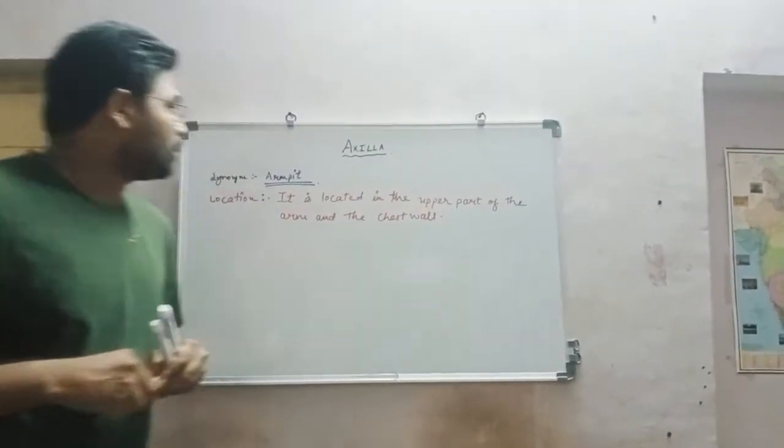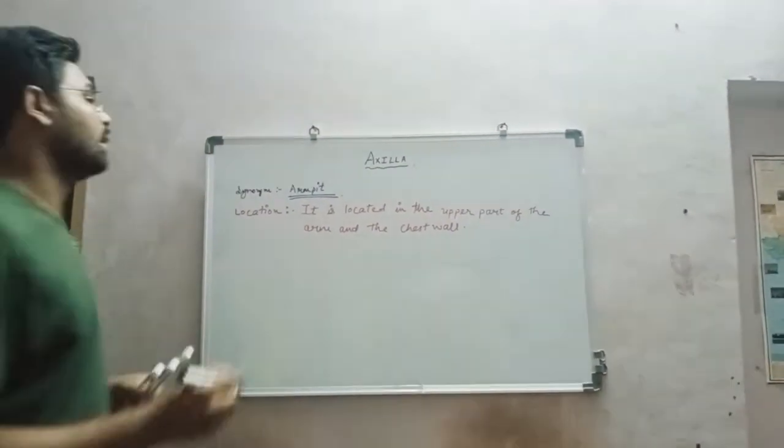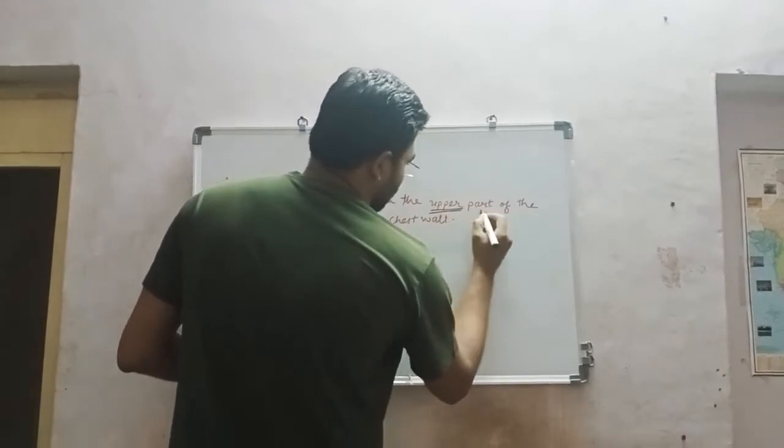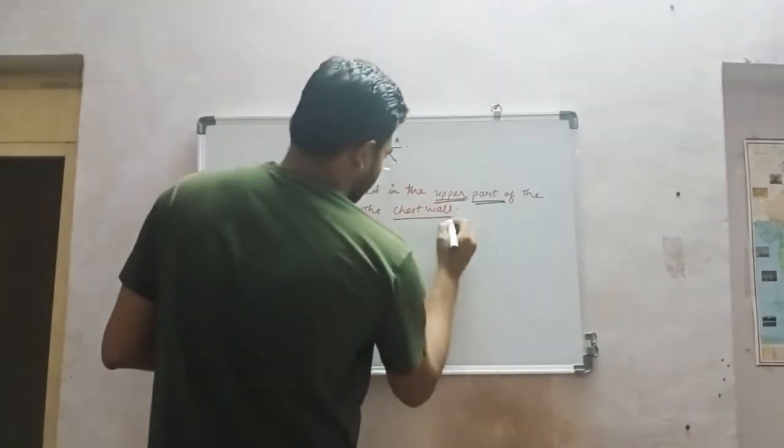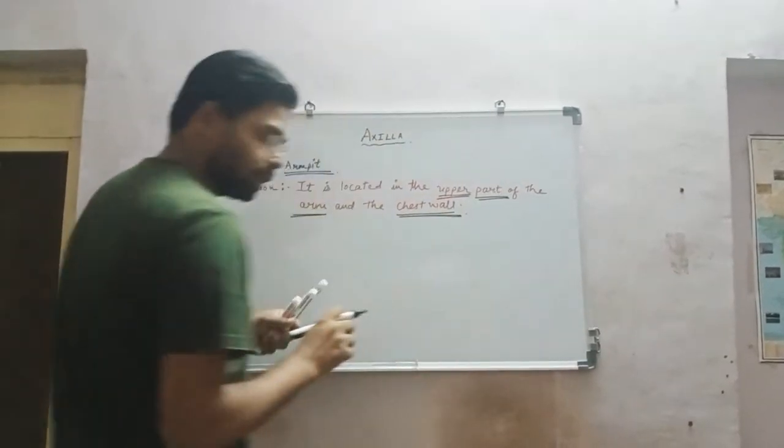So the axilla is located in the upper part of the arm and the chest wall. Okay.